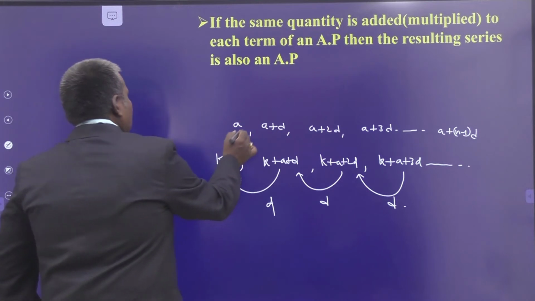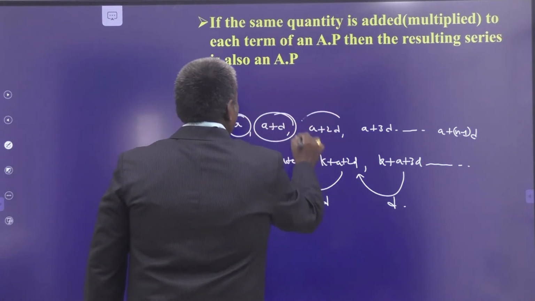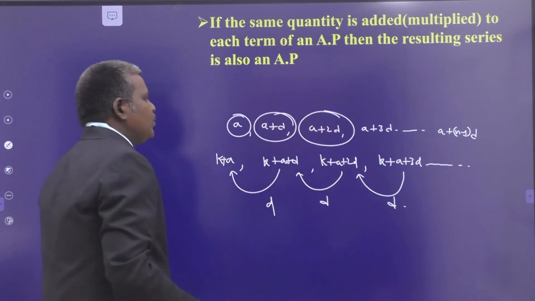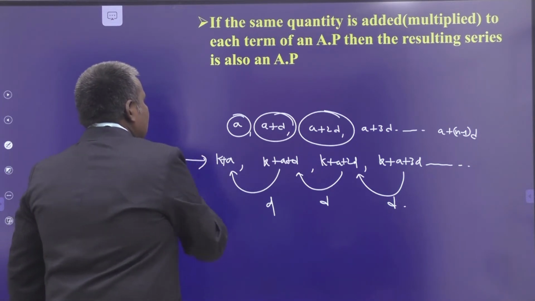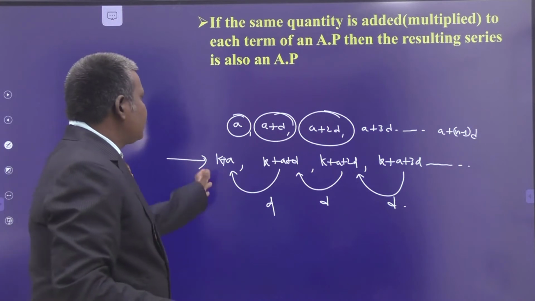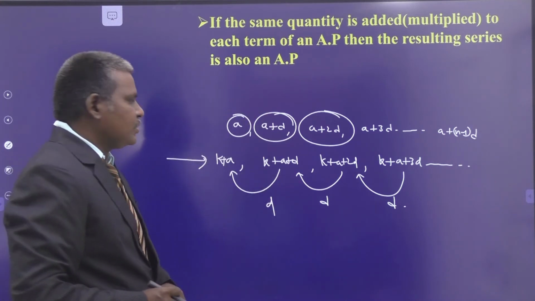Therefore, it is nothing but an arithmetic progression. So, the terms are in arithmetic progression: a plus d, a plus 2d, a plus 3d. By adding k, the resulting sequence or the corresponding series forms an arithmetic progression. Understand?